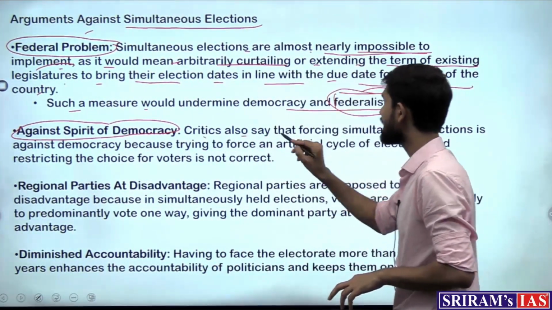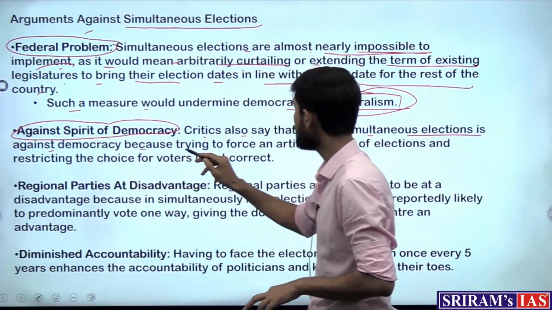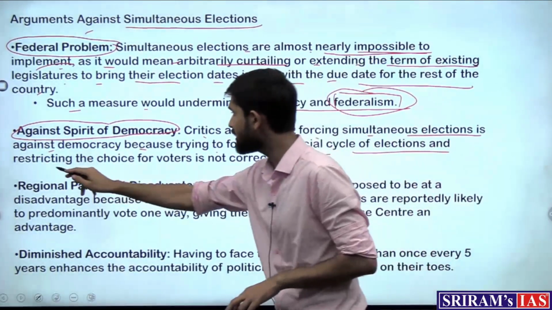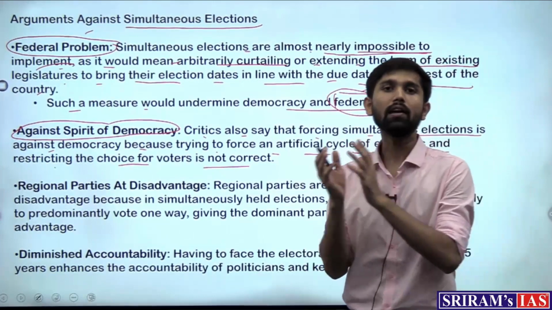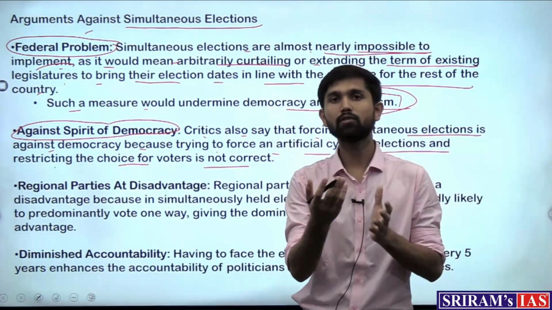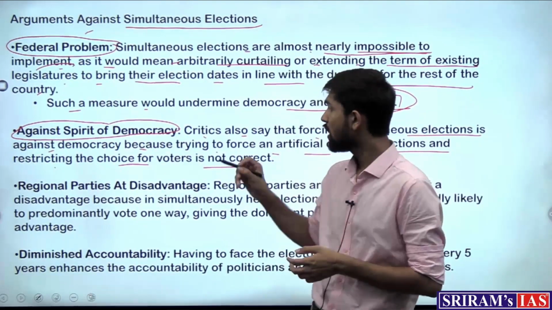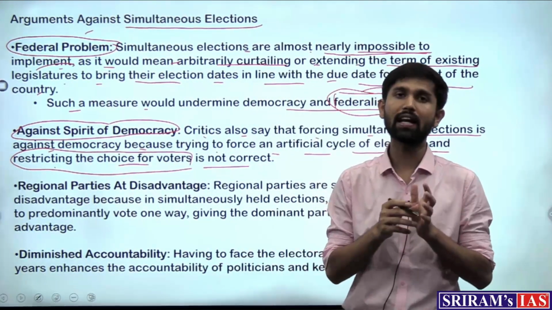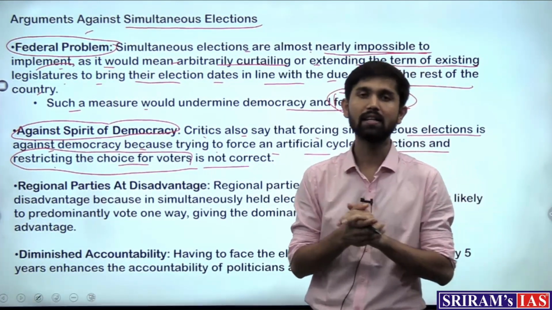How? Critics say that forcing simultaneous elections is against democracy because trying to force an artificial cycle of elections and restricting the choice for voters is not correct. So if saving resources is the beneficial argument for such elections, restricting the choice of voters during the time of elections is the challenge that can be posed by simultaneous elections.